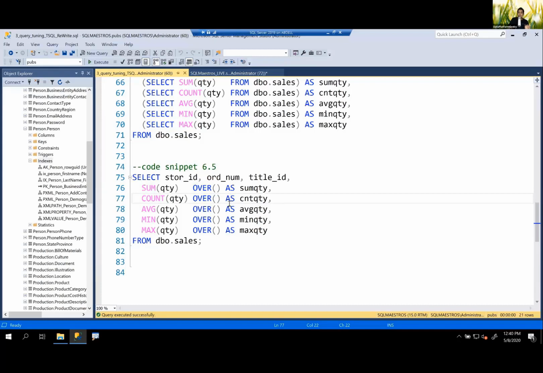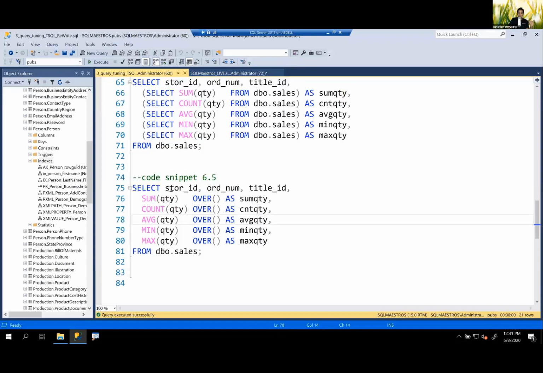And this OVER clause is actually a shortcut technique with the optimizer. When I say SUM(quantity), now this is not a subquery, right? So look at the difference between the two statements. I'm saying I want these columns, and then I say I also want to do a summation on quantity OVER, with no column inside, as SumQuantity. And then I do that for all the aggregations. So in a single pass, it selects all the data and computes these multiple aggregations on the fly. It will not have to go and touch the table again and again, which we did here 5 times. So in a single pass.